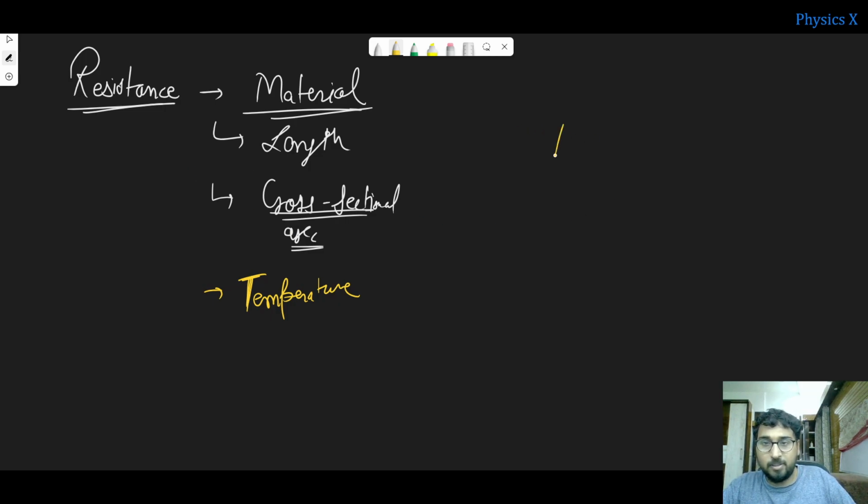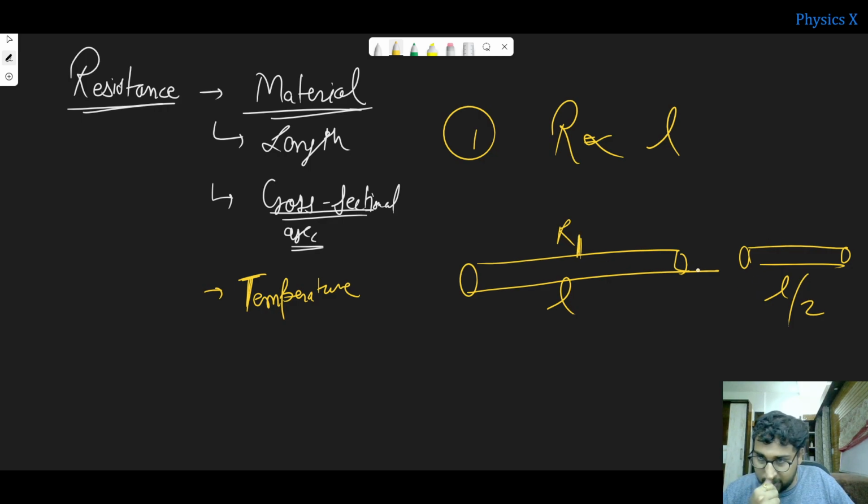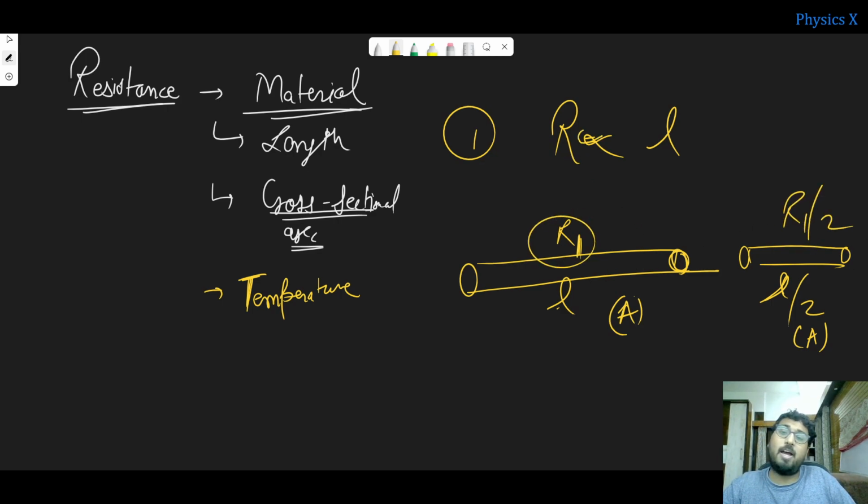But let us see, resistance is directly proportional to length, first of all, right? That is, if the length is kept on increasing, resistance increases. Suppose this is length L, and it has resistance R1, and now you are using length L by 2. If the cross sectional area A is the same, that is, the thickness of the wire is the same in both cases and only the length is half, then the resistance will be half. That is, resistance is directly proportional to length, right?